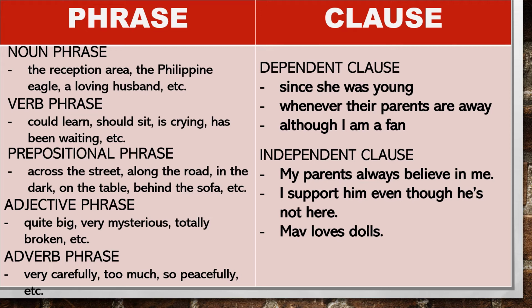An independent clause is a complete sentence, meaning it has both a subject and a verb, and it expresses a complete thought. For example, my parents always believe in me. I support him even though he's not here. Mav loves dolls. Again, these sentences are independent clauses. They express a complete meaning.